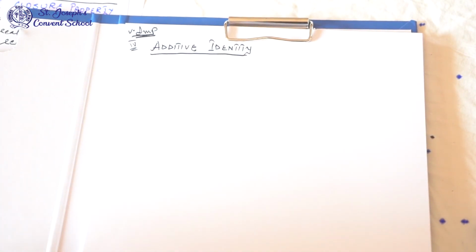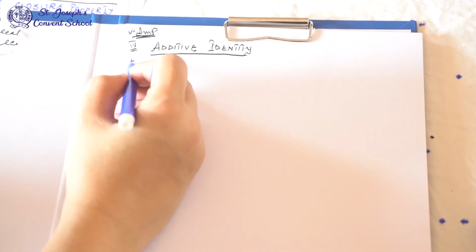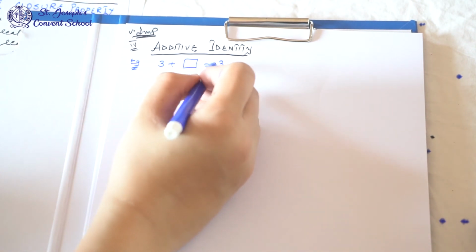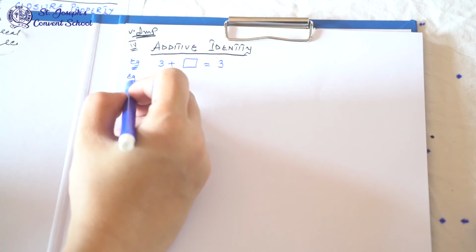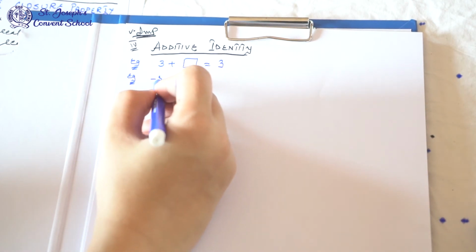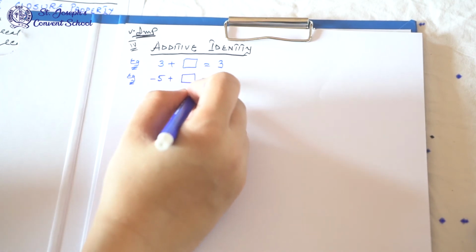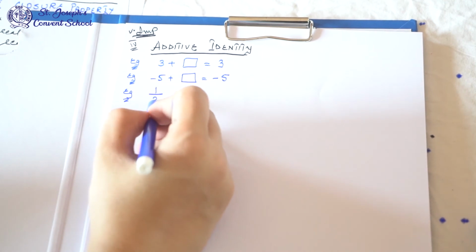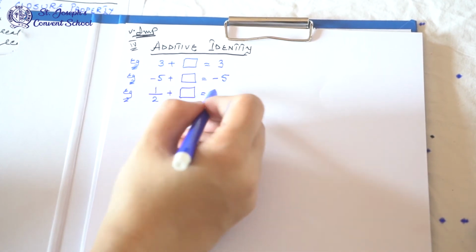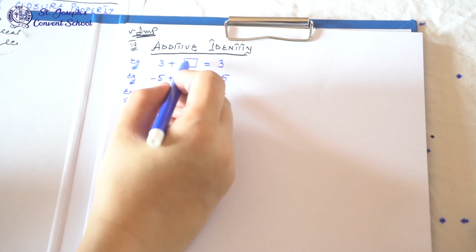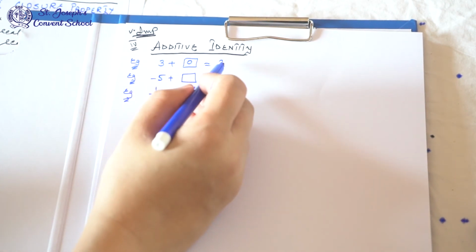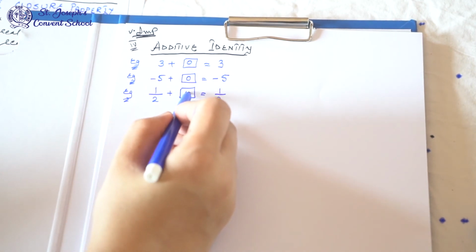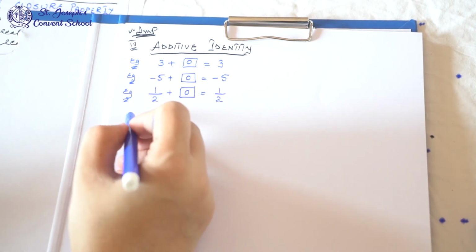Now in this property, what should be added to this number to get the same answer? What should I write here so that the answer will come the same? Just think. Minus 5 plus what will come here so that the answer will come the same, minus 5? Or what should I add to 1 upon 2 to get the same answer? I hope you have guessed it. You can add 0. 3 plus 0 is 3. Minus 5 plus 0 is minus 5. 1 upon 2 plus 0 is 1 upon 2. So additive identity is 0.